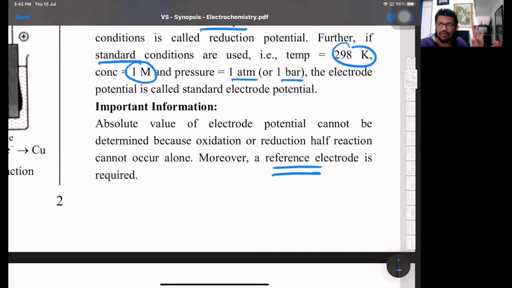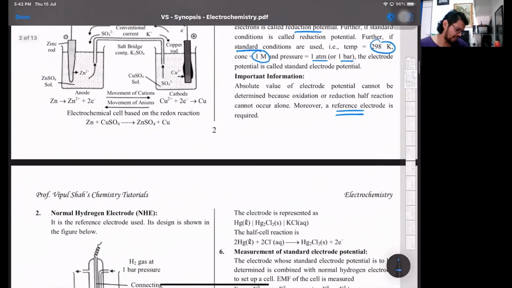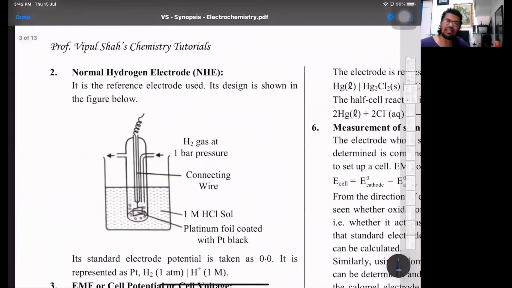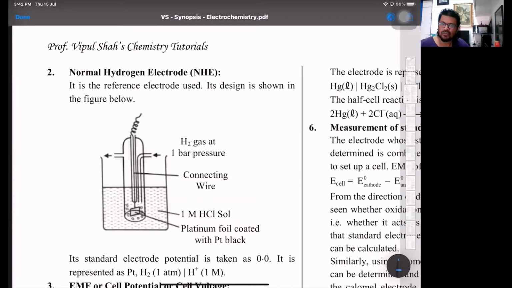With EMF, we have three formulas. With respect to reduction, cathodic reduction minus anodic reduction. With respect to oxidation, anodic oxidation minus cathodic oxidation. Or third, anodic oxidation plus cathodic reduction. All three will give you the same answer. And whenever the EMF is positive, the cell reaction is spontaneous. Normal hydrogen electrode, what we also call SHE. In some books they write NHE or SHE. It's one and the same thing.